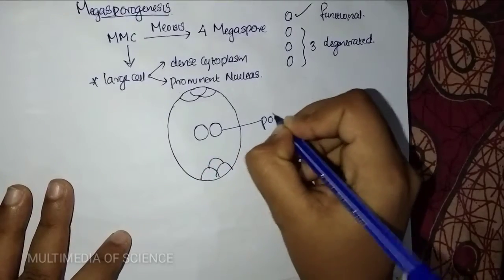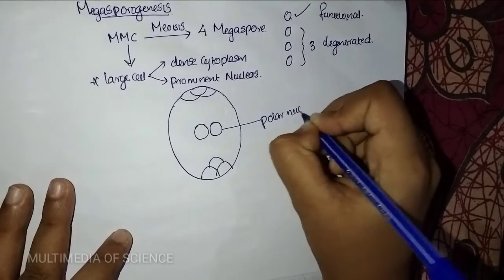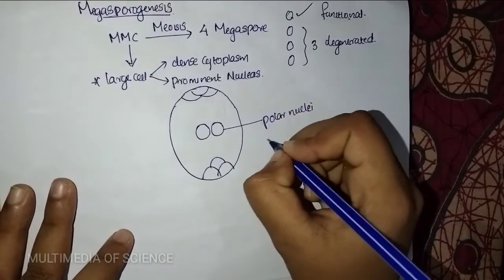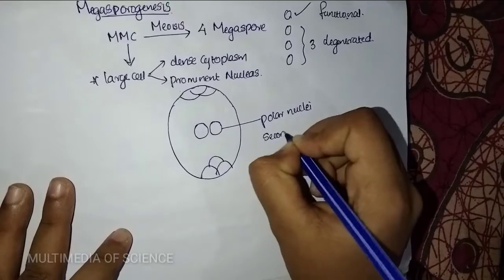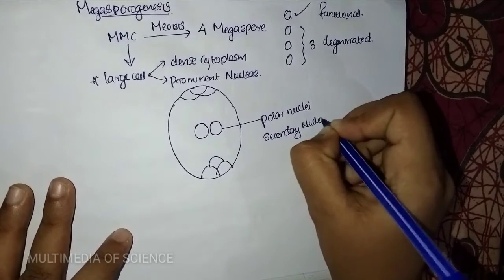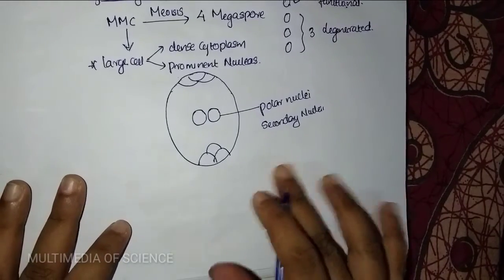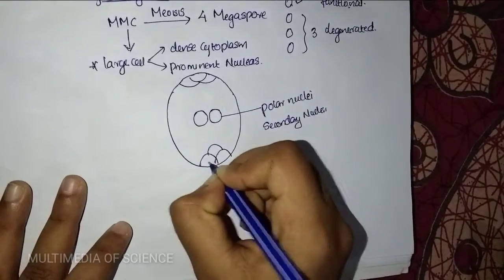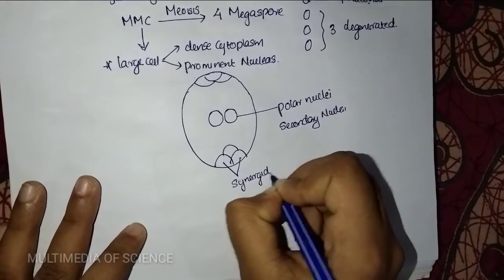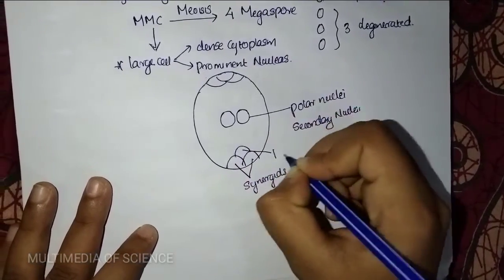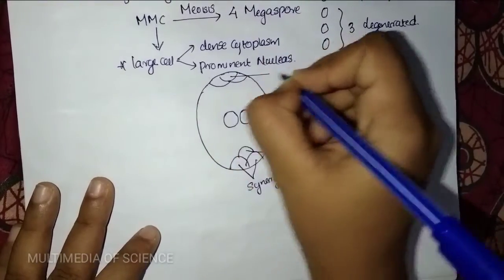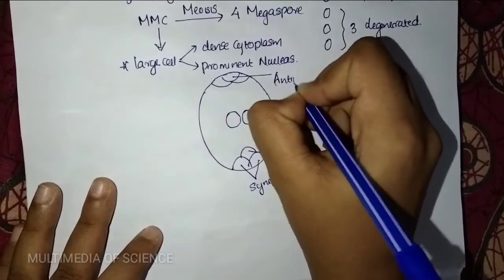Okay, these are called polar nuclei, each one, and together they are called the secondary nucleus. Then these are 2 synergids and 1 egg cell. These 3 are antipodal cells.